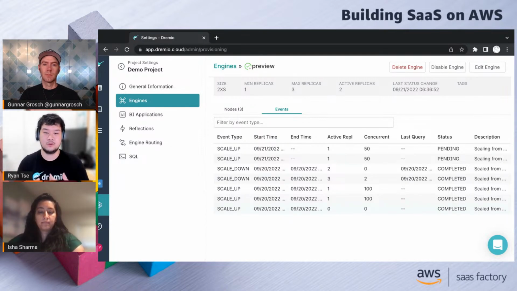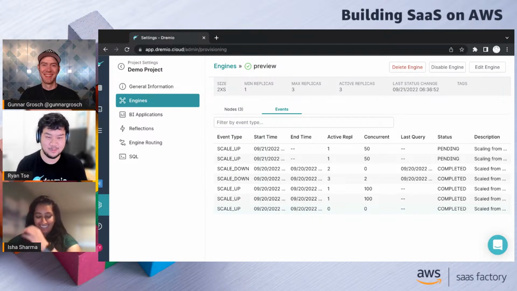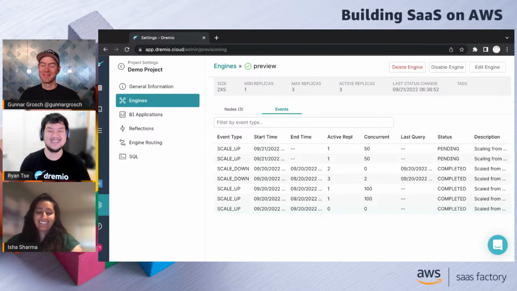I will create the number of instances to fulfill the queries and keep my end users who are using Dremio happy with how responsive the system is. But at the same time, I don't want to have that huge bill at the end of the month, like, oh, we ran 1,000 instances for a month at a time, and now I'm sad for the rest of the year because I now have to tell my boss that I need more instances.